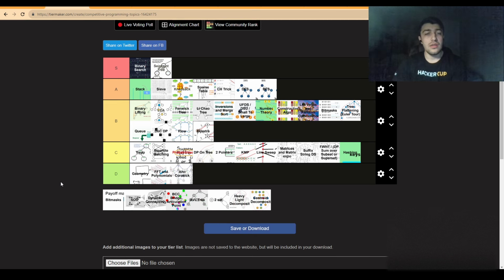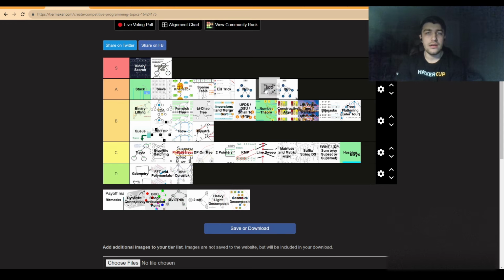Now, strongly connected components. I actually like them, even though just like many other graph algorithms, it's very hard to innovate from. They're all right. And once you see them in problems, you kind of get their main idea. The big advantage when it comes to SCCs is that they're also short when it comes to implementation. So again, something I like. And they're also quite cool. So I'll go with SCC for A tier, somewhere around the DFS and the BFS.